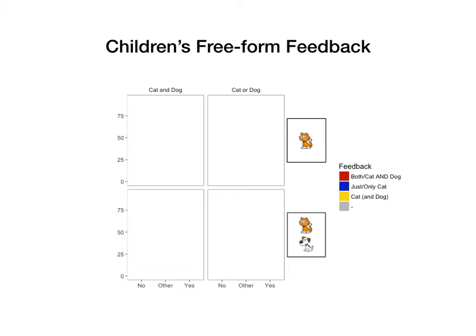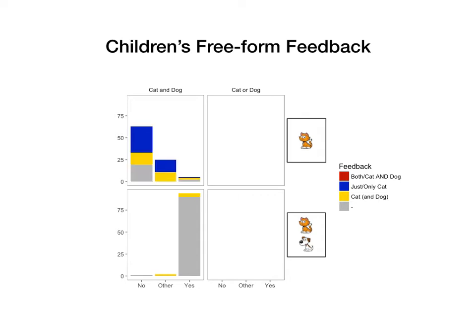Here the graphs show children's linguistic feedback to the puppet right after they hear the puppet's guess. The x-axis shows whether the child said yes, no, or did not say either yes or no. The colors classify what children said other than a simple yes or no. So for example, saying cat, basically what is on the card, or saying just a cat, only a cat, or saying both, or emphasizing and, like cat and dog. When the puppet guessed something like cat and dog, and both animals were on the card, children tended to only say yes, shown by the gray color.